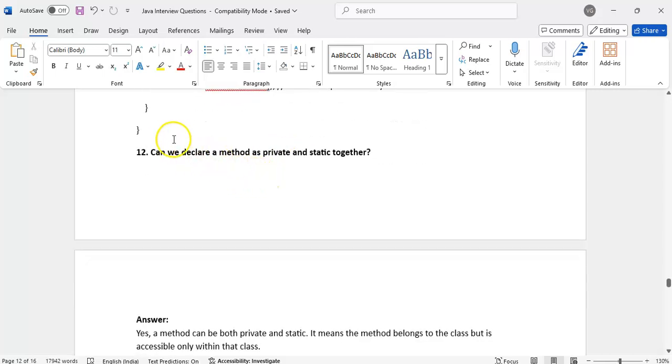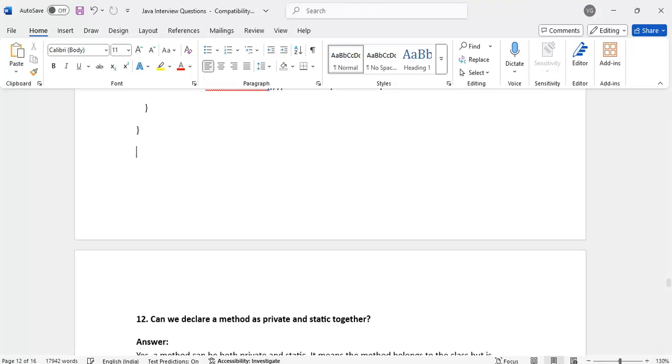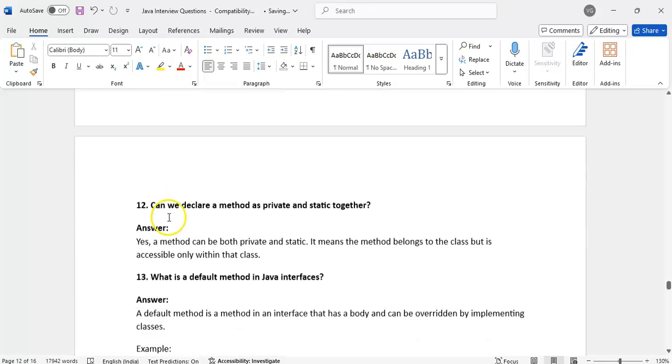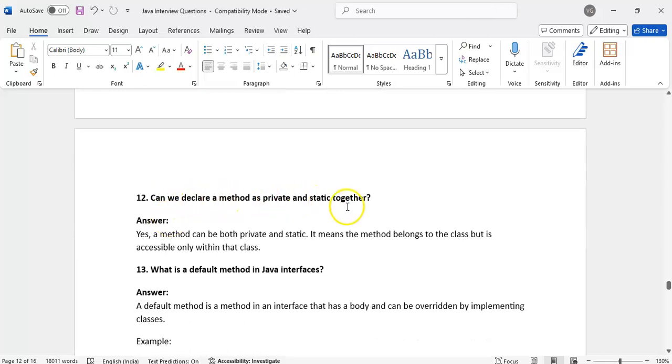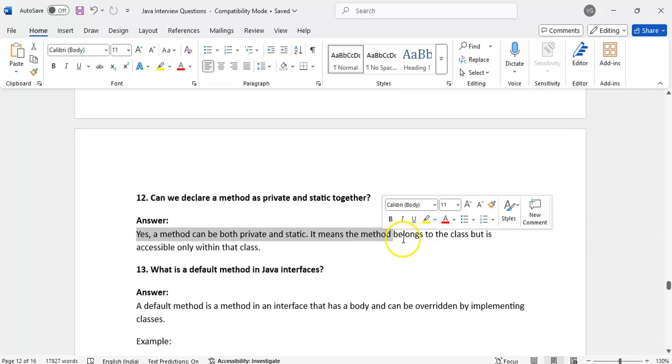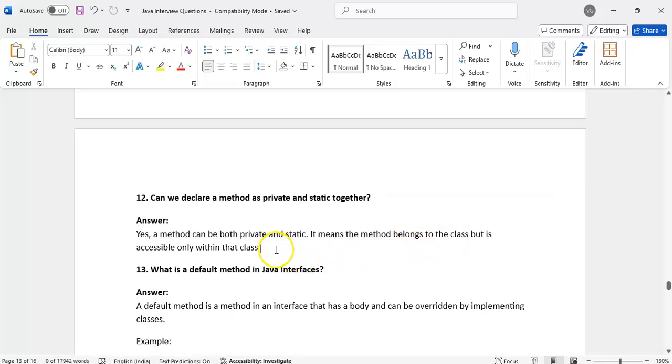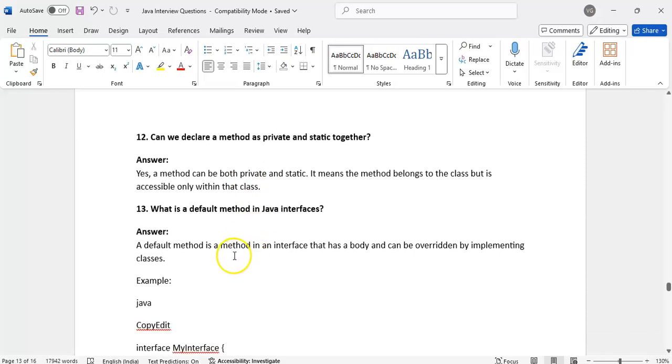Can we declare a method as private and static together? Yes, we can. A method can have both private and static. It means the method belongs to the class, but it is accessible within that class only. If we declare a method as private, the private scope means we can access it only within the class. We cannot access it outside the class. So private static we can declare.